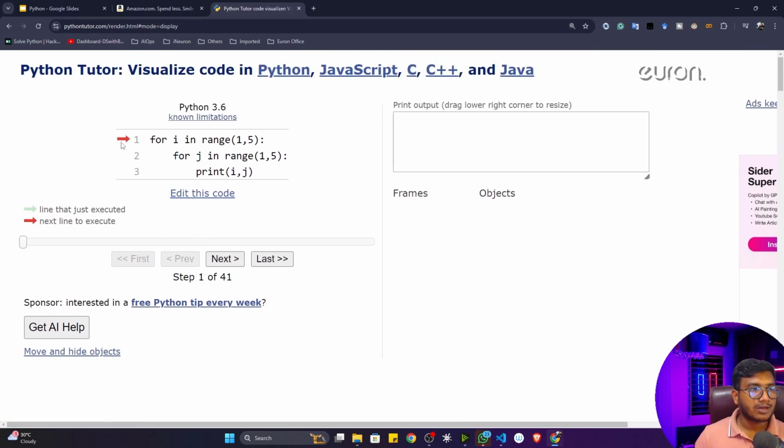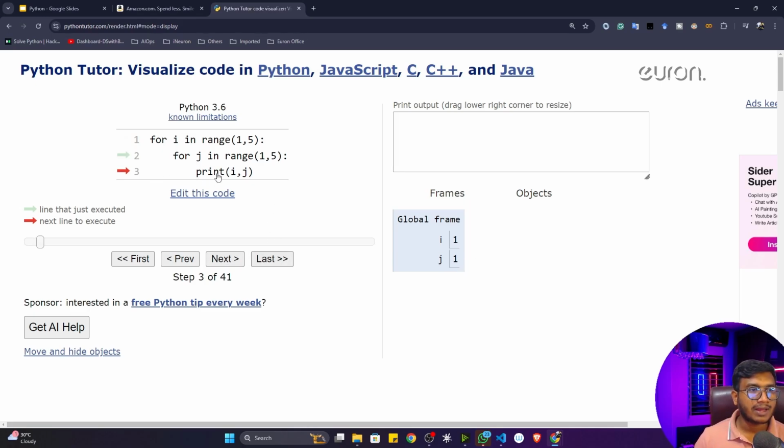Now see, this is the first execution of my program from the first line. First of all, this for loop will execute. Initially this I value would be 1, because you can see it is starting from 1 to 5, that means 1 to 4. Initially I will contain 1. So if I go to the next, you'll see that I is equal to 1. Now it has entered inside this for loop and the second for loop has started. This J value would be 1 again, because it is starting from 1 to 5. Now if I go to the next, you'll see that J is equal to 1.